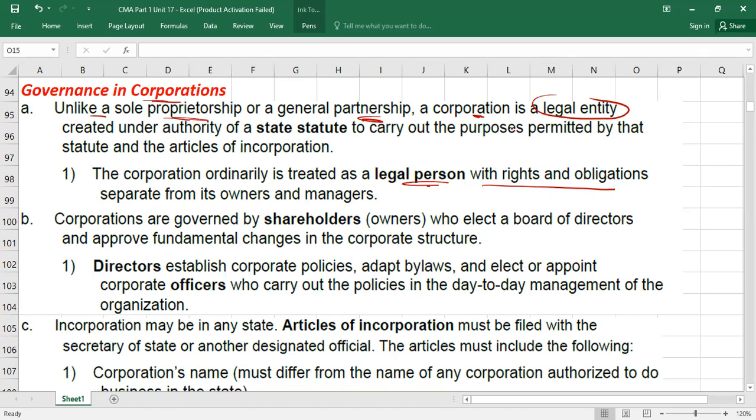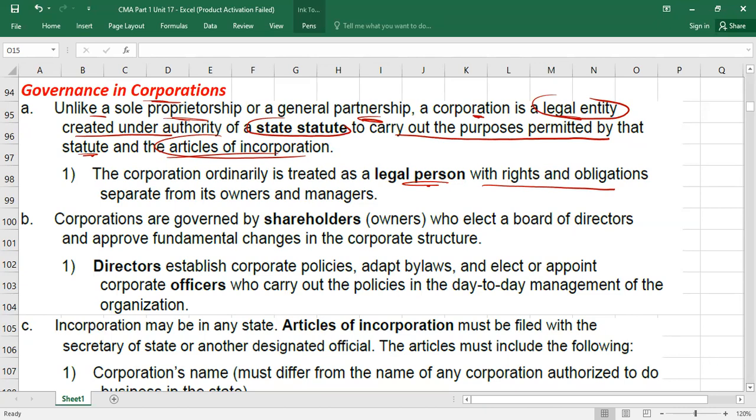That is called a legal entity. So they are saying a corporation is a legal entity created under authority of state statute to carry out the purposes permitted by statute and articles of incorporation. Simply, when you register your business, there is a document you file at that time, like a corporate charter, articles of incorporation. When you register your business, you have to provide information to the secretary of the state or to the registrar. What information?